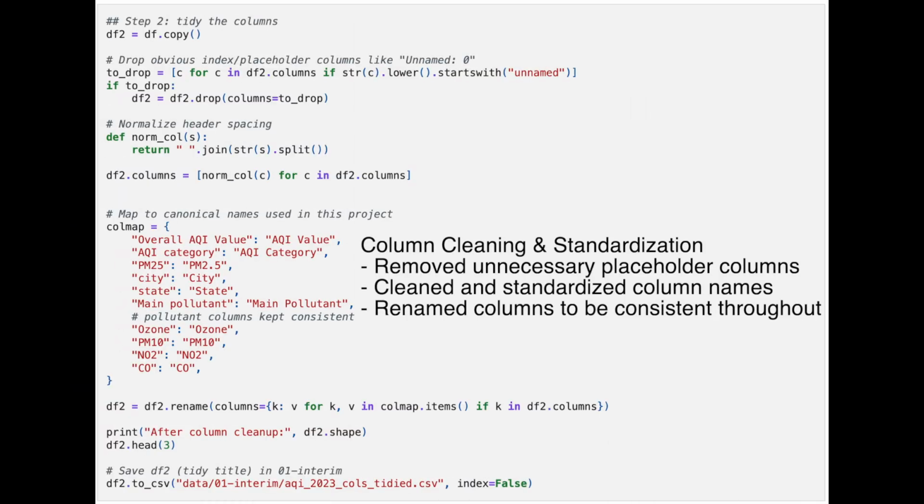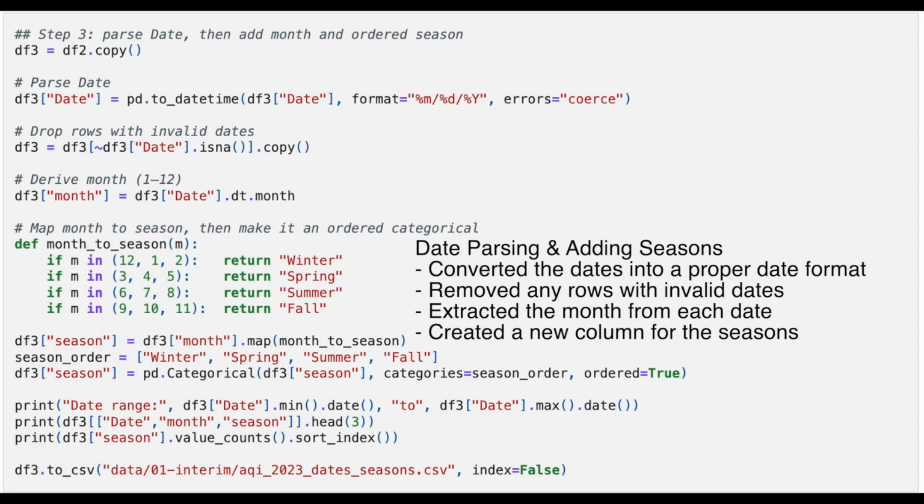To answer these questions, we worked with the data of daily air quality for major U.S. metropolitan areas covering January to December 2023, and we had to clean this data up quite a bit. Here, we removed unnecessary placeholder columns, cleaned and standardized column names, and renamed columns to be consistent throughout the entire project. Here we converted the dates into proper date format, removed any rows with invalid dates, extracted the month from each date, and then we also created a new column for the seasons.